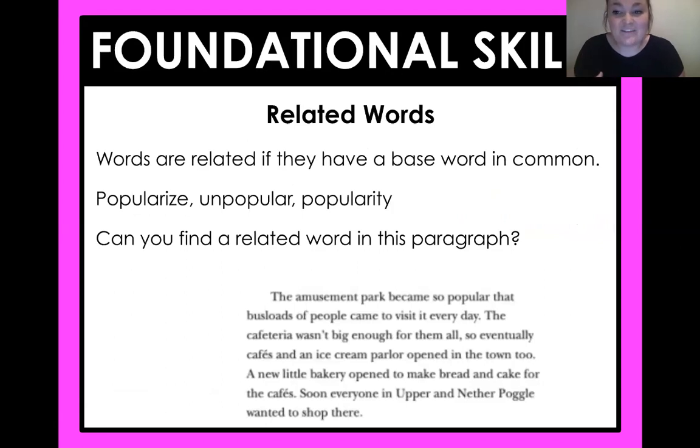Good job, fourth graders. So again, for our foundational skill today, we are working with related words. Words are related if they have a base word in common. So what do these three words have in common? Popularize, unpopular, popularity. Can you find a related word in this paragraph from the story? The amusement park became so popular that busloads of people came to visit it every day. The cafeteria wasn't big enough for them all, so eventually cafes and an ice cream parlor opened in the town too. Yes, I hear most of you found it. It is popular. So that is the base word for all of these words.